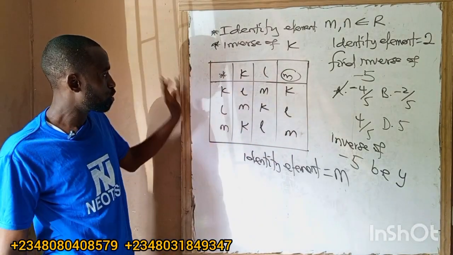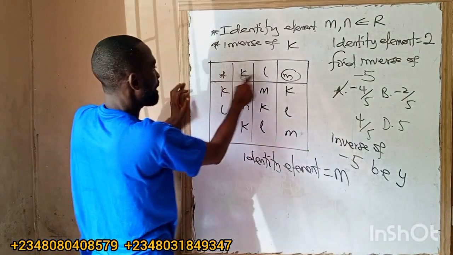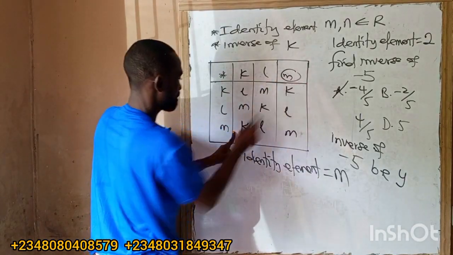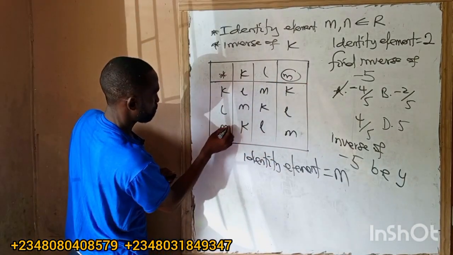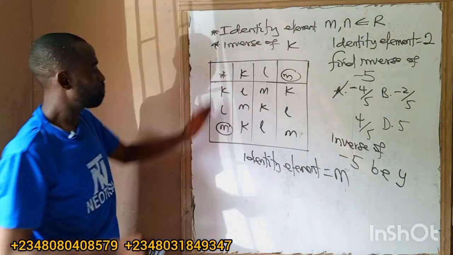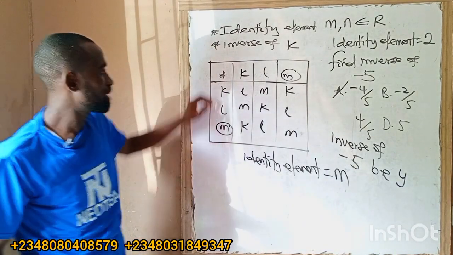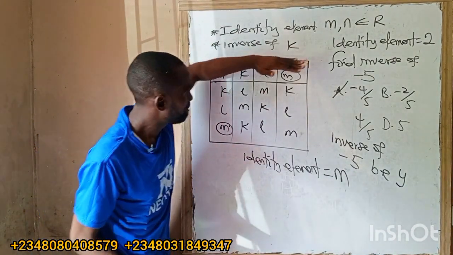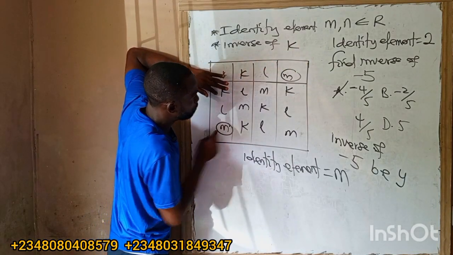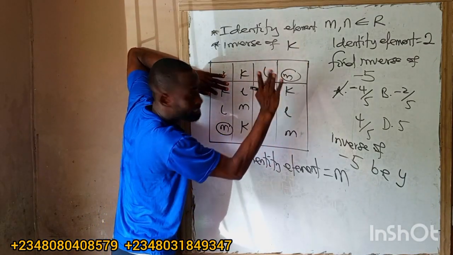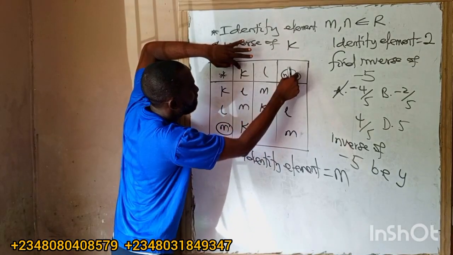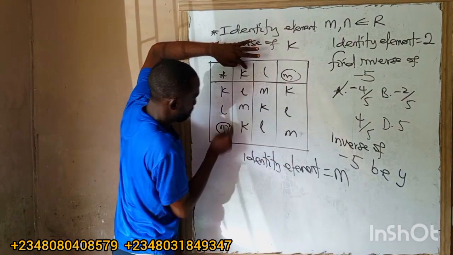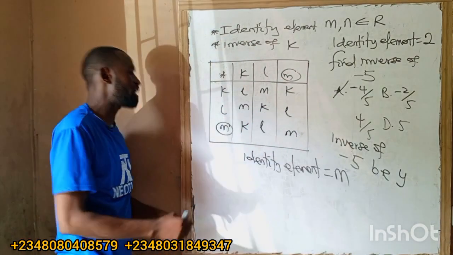Either you do it vertically or horizontally. See, K, L, M horizontally. What is on top is identity. Either you pick vertical arrangement or horizontal arrangement. For the vertical, K, L, M, enter the table, on top, identity. For horizontal, K, L, M, enter the table, on top is identity. So now we should find the inverse of what?